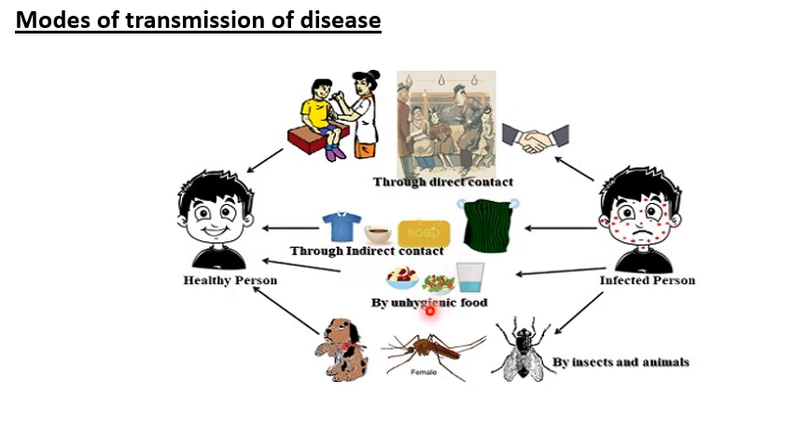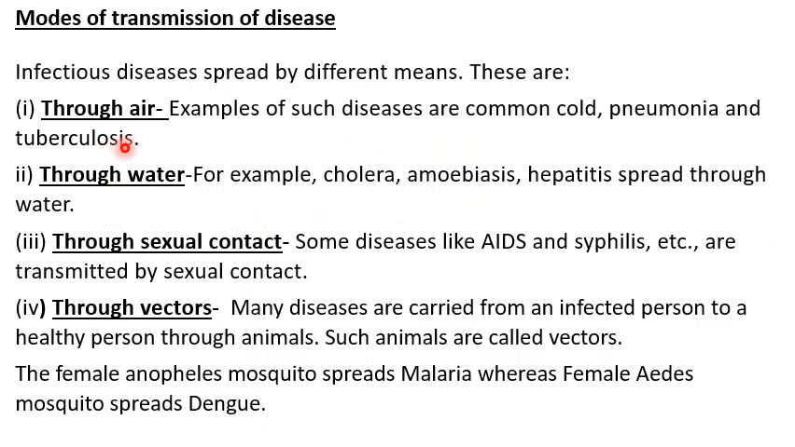Indirect contact is like when you eat unhygienic food, or through different vectors the disease gets transmitted. So the infectious agents are transmitted in two different ways. One is by direct contact, another is through indirect contact. There are different ways by which infectious diseases spread. First one is through air.